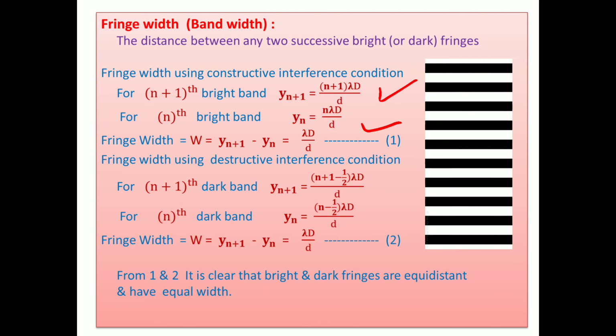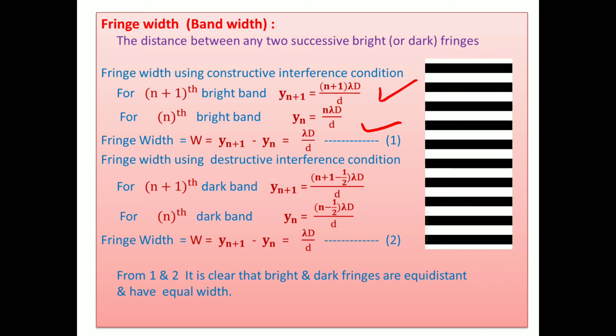Then what is the distance between them? We can take it this way also: the fourth bright band and the third bright band. Y4 equals 4 lambda D divided by d, and for the third bright band, Y3 equals 3 lambda D divided by d. Then the difference between them is 4 lambda D divided by d minus 3 lambda D divided by d, which gives lambda D divided by d. But this is a specific case. To make it general, take n plus 1 and n. More precisely, the fringe width W equals Yn plus 1 minus Yn.